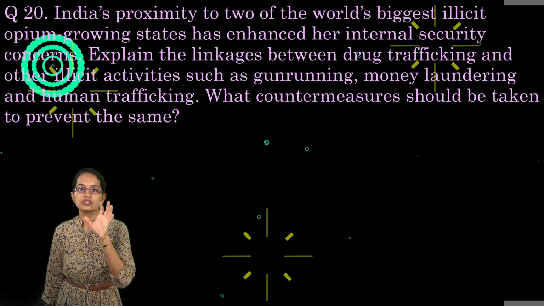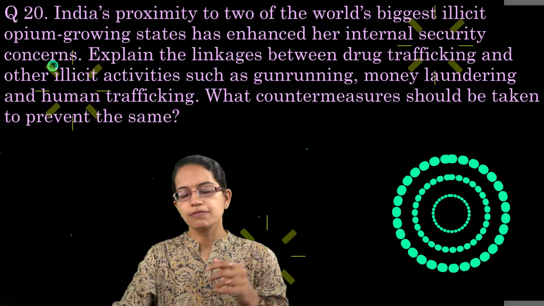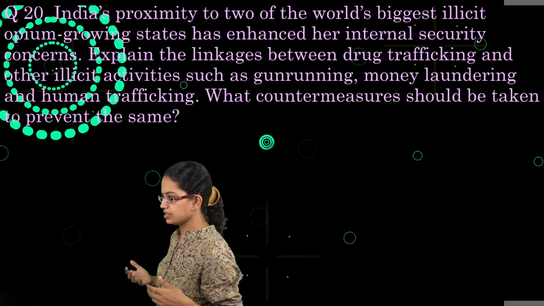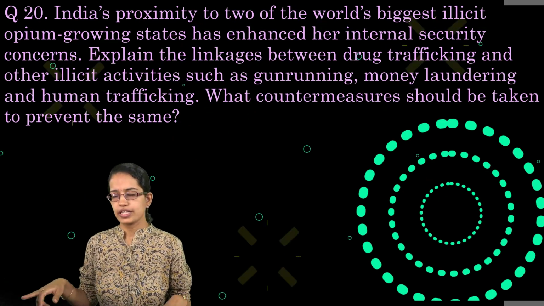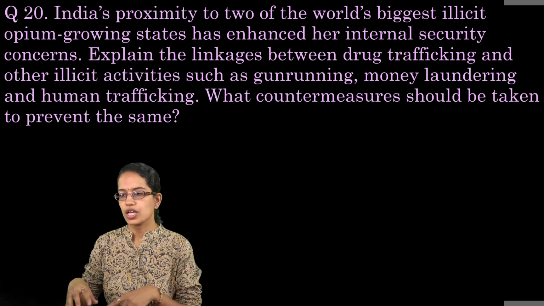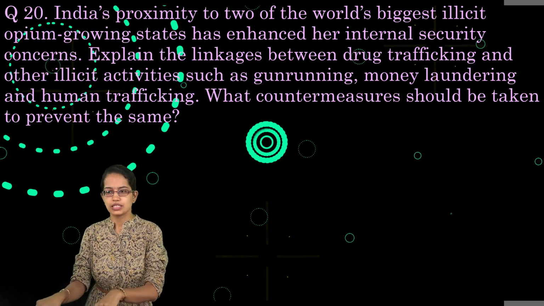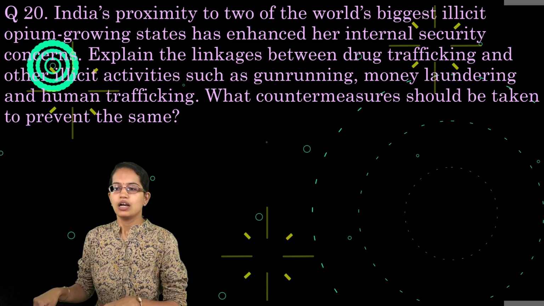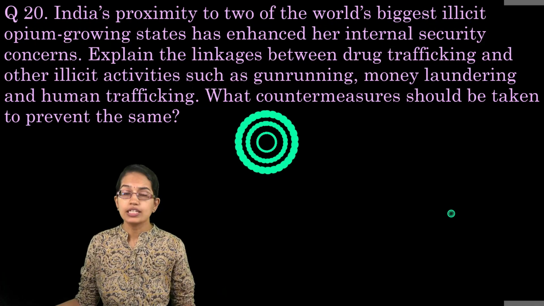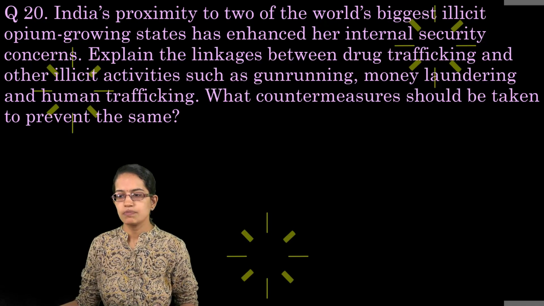The next is the opium trade. So India falls in the opium triangle, and opium has been one of the major concerns in India. Since we are between the Golden Triangle and the Golden Crescent, we are near two of the largest areas of illicit opium production. Now drug traffickers have been centers for the activity of opium generation.